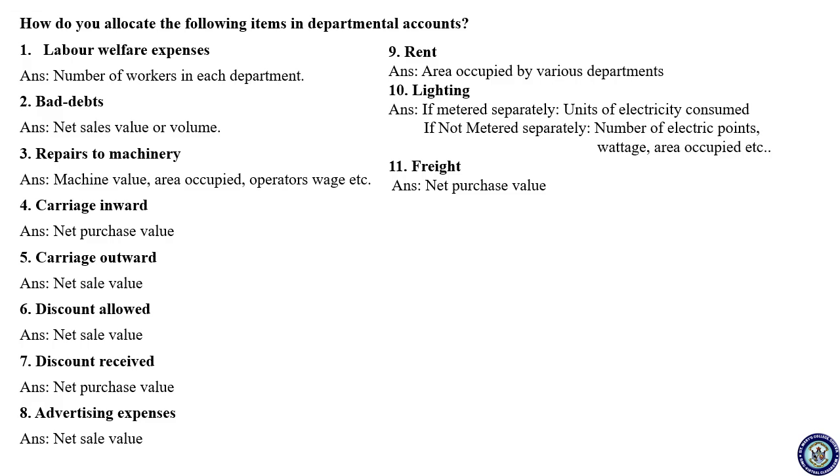So last one, depreciation on plant. It is similar to repairs of machinery. Here it is the plant. Here it is machine value. Here it is plant value. Area occupied, operators' wage. It is similar. So for repairs and depreciation on any asset, the basis will be the value of the asset, area occupied, or operators' wage.